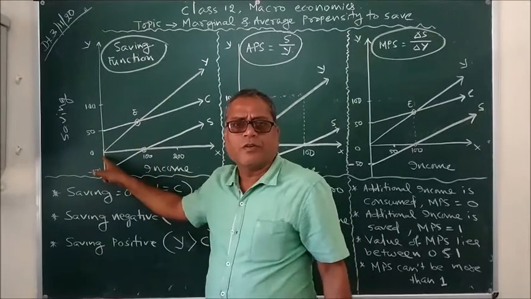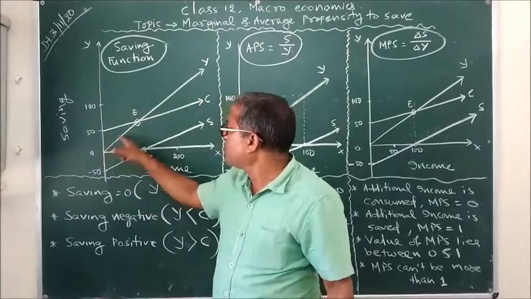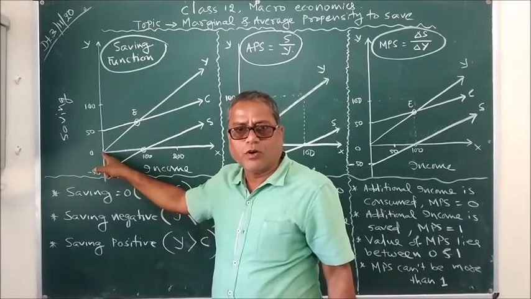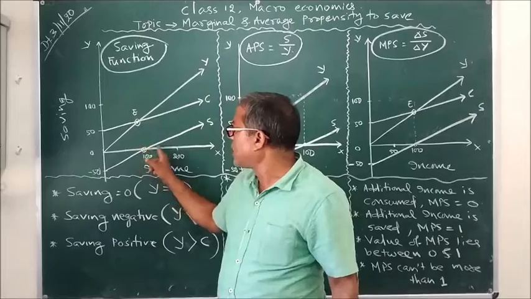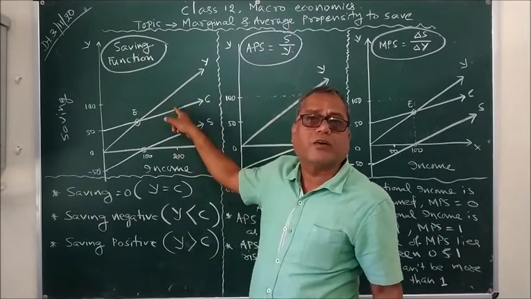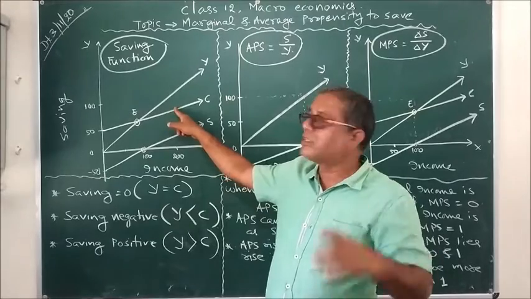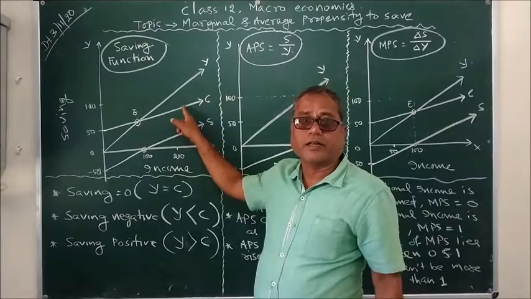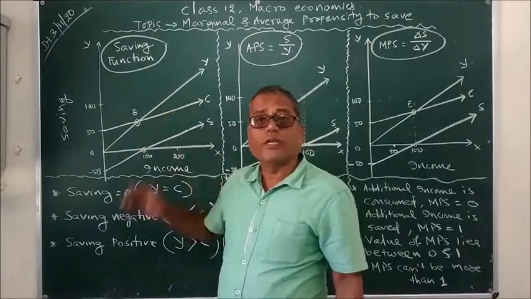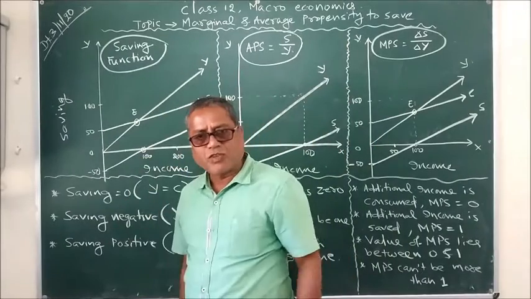Income can be zero. That's why the income curve starts from the point of origin where it is zero, and as income goes on rising, we can see the positive slope. And how are the consumption and income curves related to each other? Both are positively related, because as income goes on rising, consumption is also rising. Both are moving in the same direction.